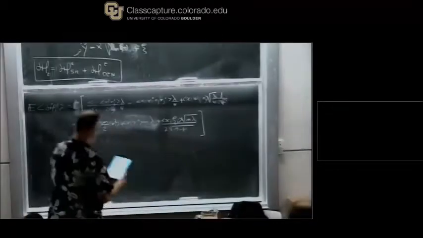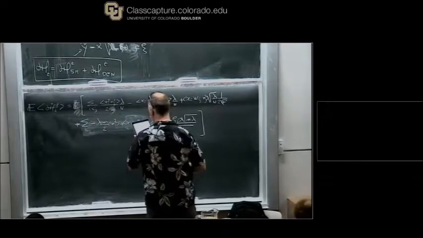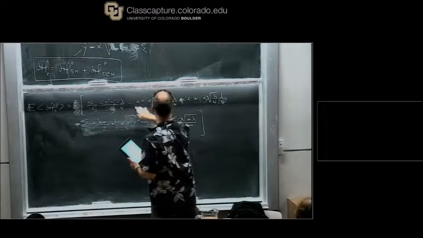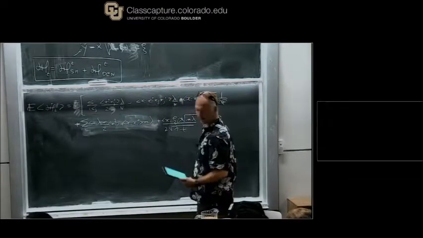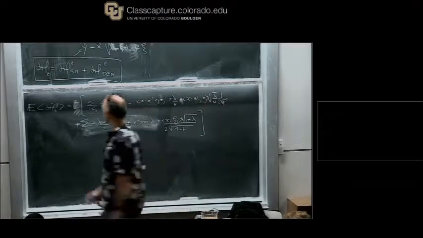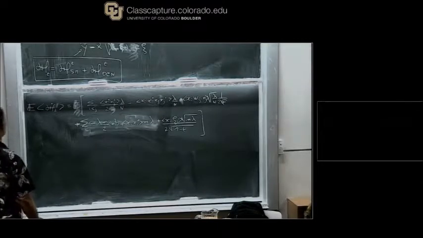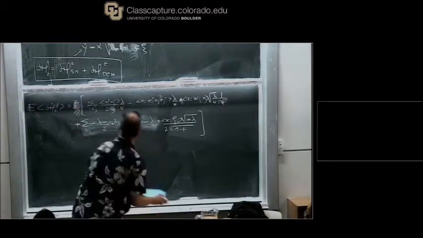Okay, I can try to check the signs. They are bad. I think this one has always a different sign than these two. Are you sure? Yes, that looks about right.